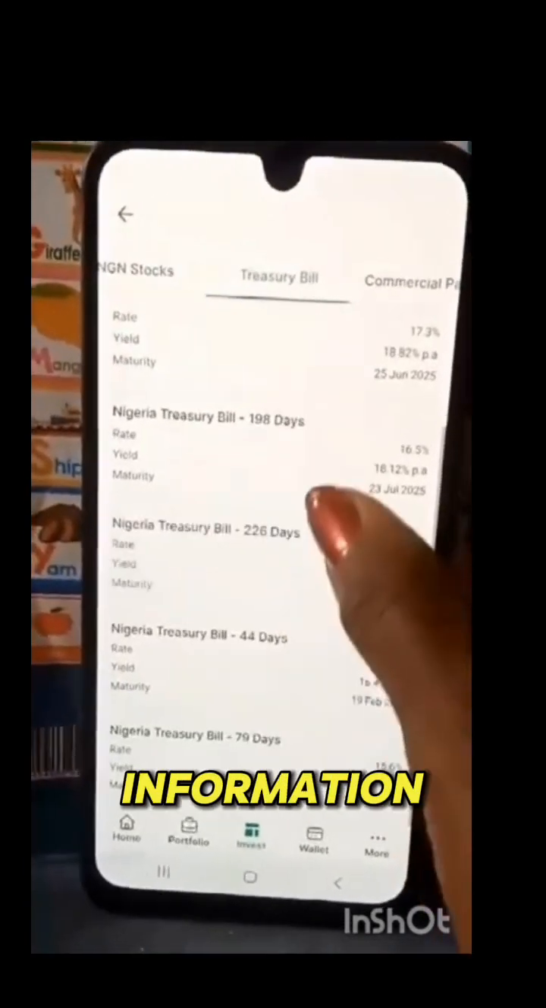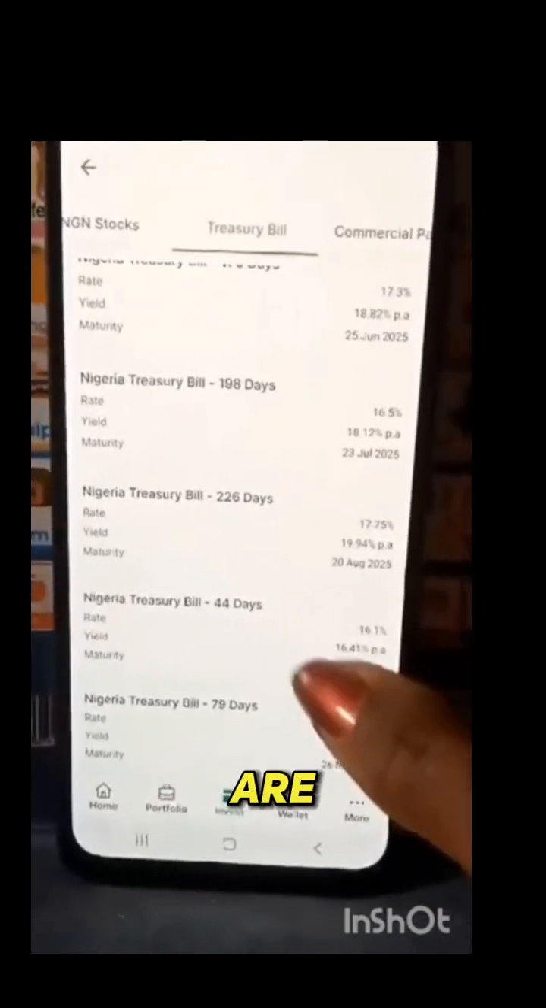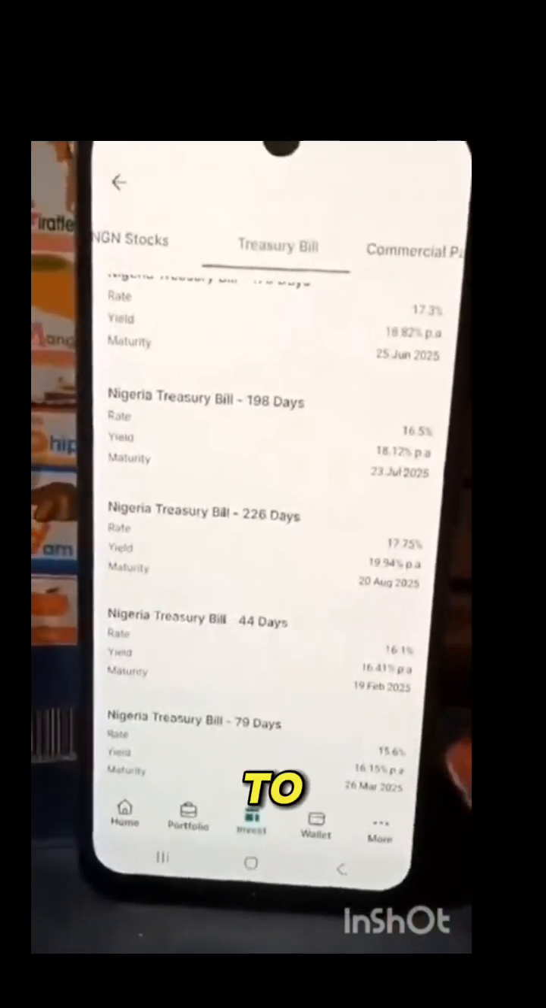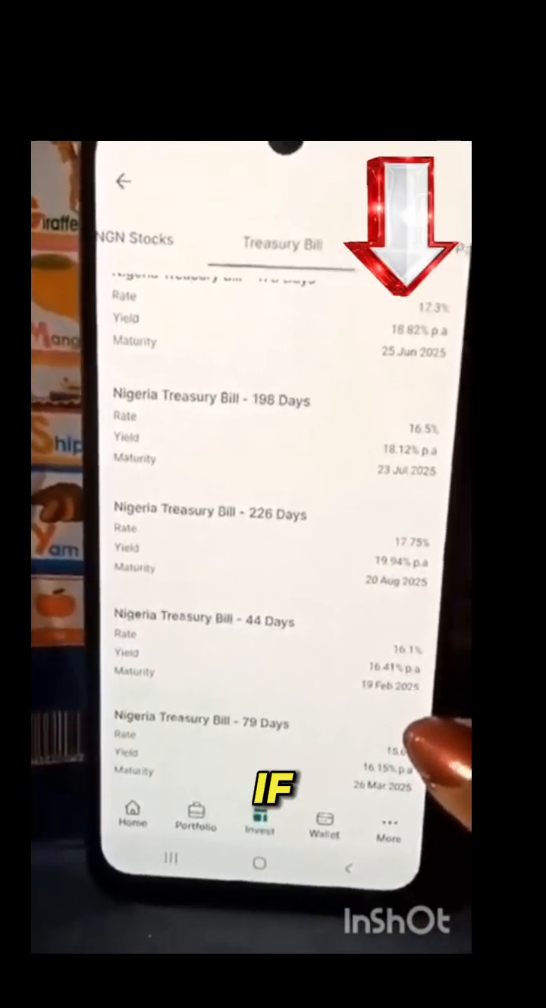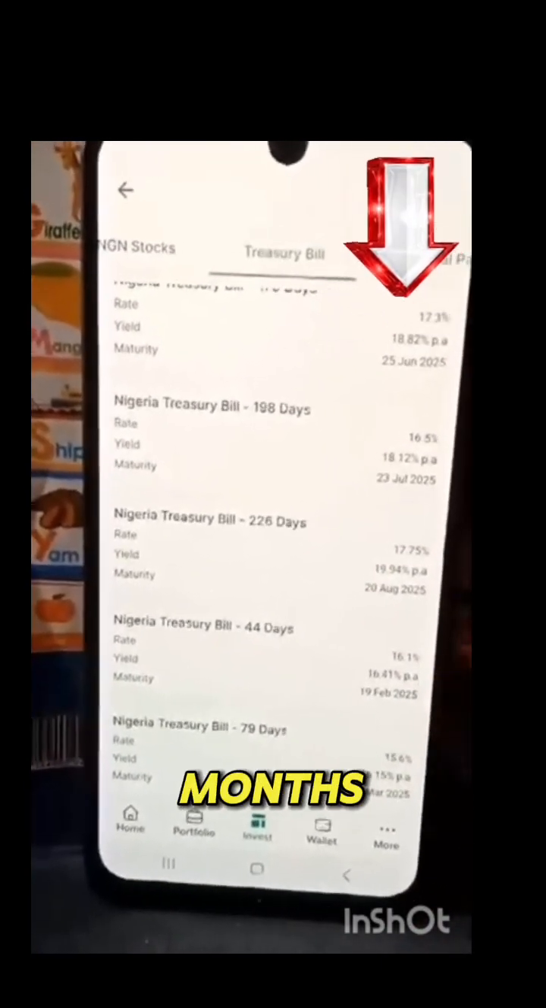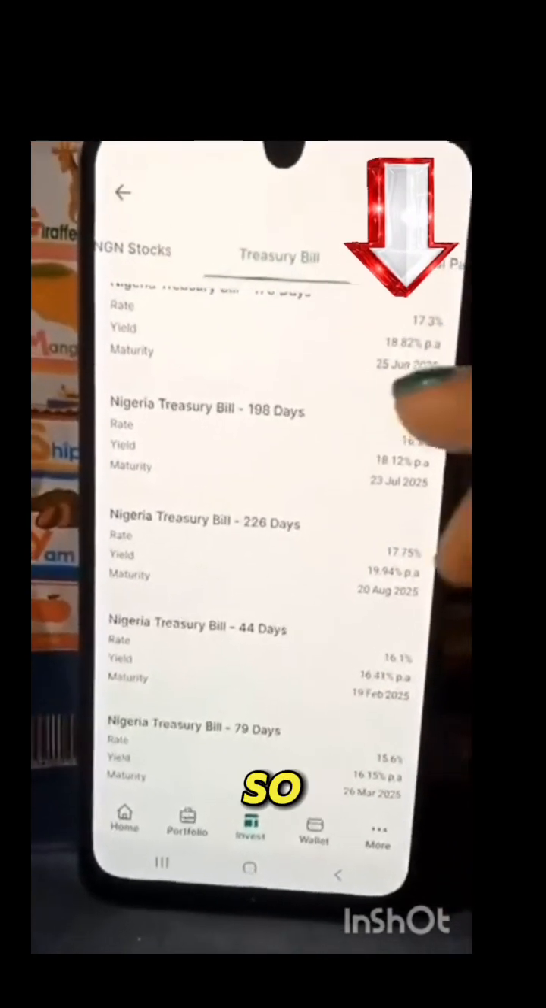When you get to this place, click on treasury bill. These are some of the information you need to put there. Anyone you want to invest on, you can click. If you want to invest for 3 months, for 9 months, for 6 months, the number of days and the options are all there. So you click on one.